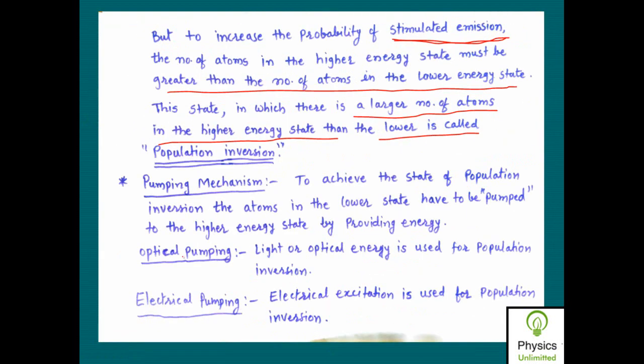It means that we need some mechanism to achieve this state of population inversion, and this mechanism is known as the pumping mechanism. So to achieve the state of population inversion, the atoms in the lower state have to be pumped to the higher energy state by providing some energy.